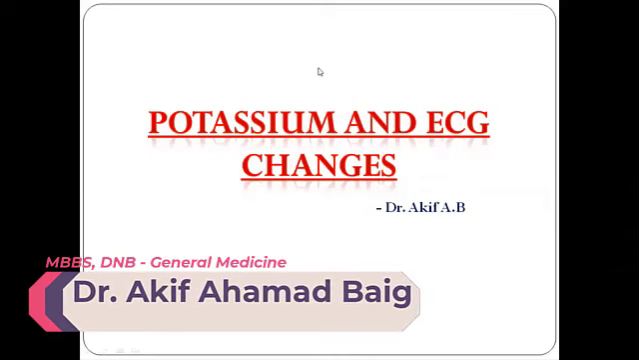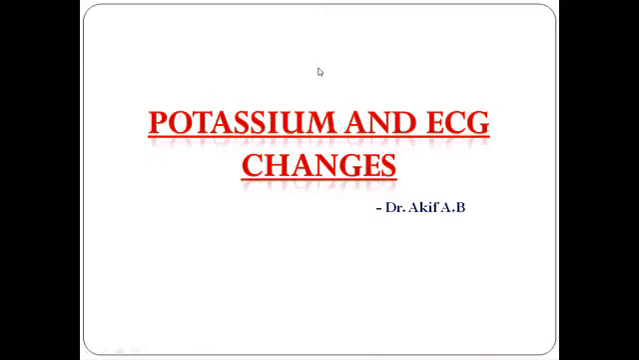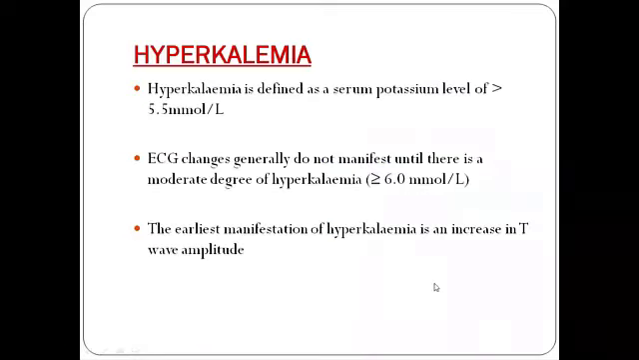Hello everyone. Today we will be discussing potassium abnormalities and their relevance with ECG changes. So first, hyperkalemia, that is an increase in potassium, which is defined as a serum potassium level of more than 5.5 millimoles per liter or 5.5 milliequivalents. ECG changes generally do not manifest until there is a moderate degree of hyperkalemia, that is more than 6.